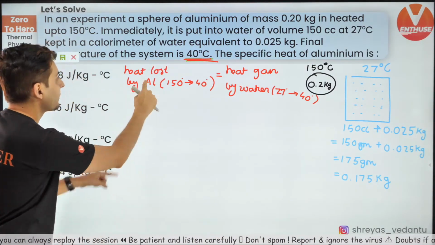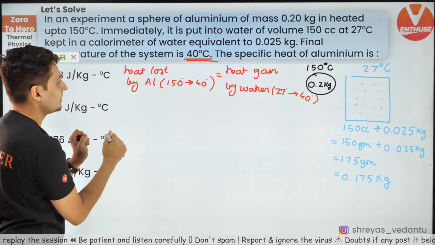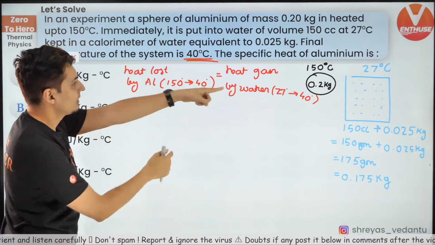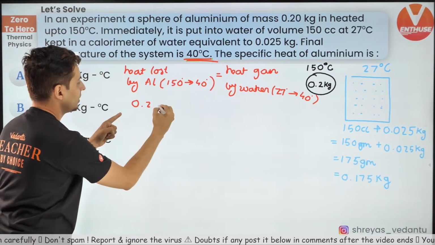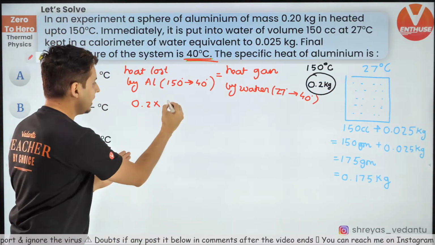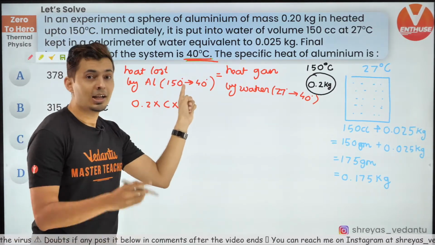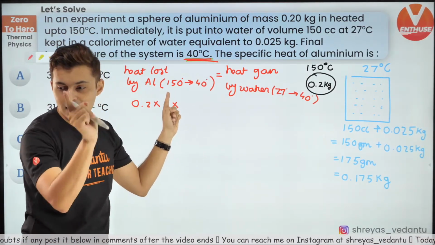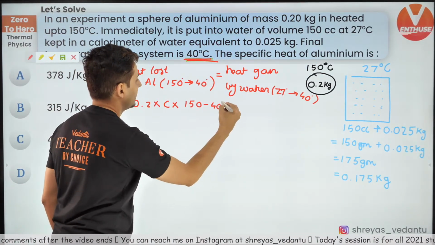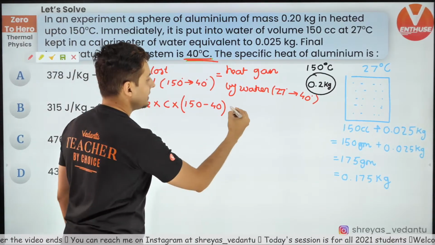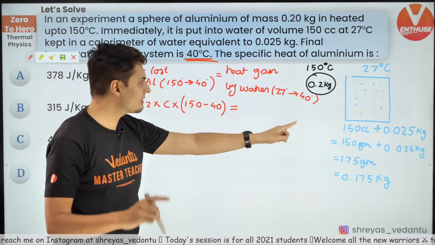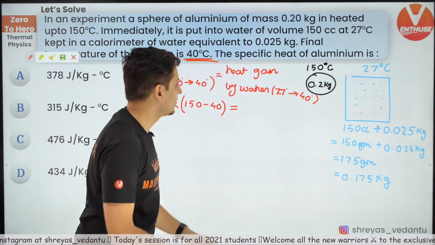Now, what is the heat lost by aluminium? Which formula will you use? MC delta T. What is the mass? 0.2. What is the value of C? That is exactly what we need to find out, so put it as an unknown. What is delta T? Remember, always high minus low. So that means 150 minus 40. That's what you will put as delta T, is equal to heat gained by water. What is the mass of water? I just wrote it down over here.